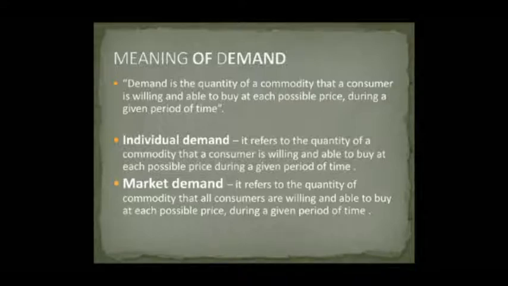Individual demand refers to the quantity of a commodity that a consumer is willing and able to buy at each possible price during a given period of time. Market demand refers to the quantity of a commodity that all consumers are willing and able to buy at each possible price during a given period of time.